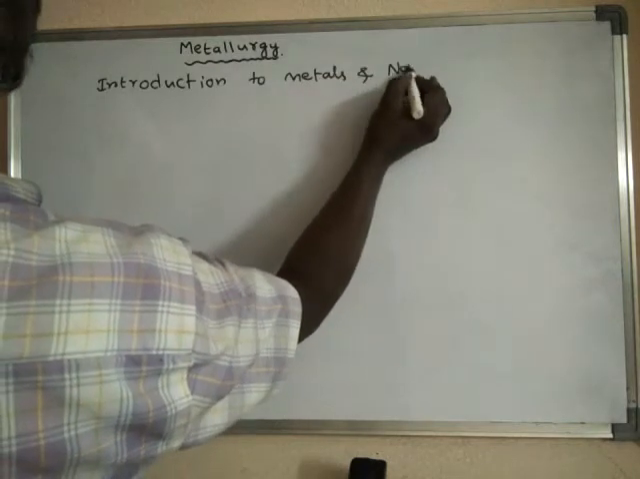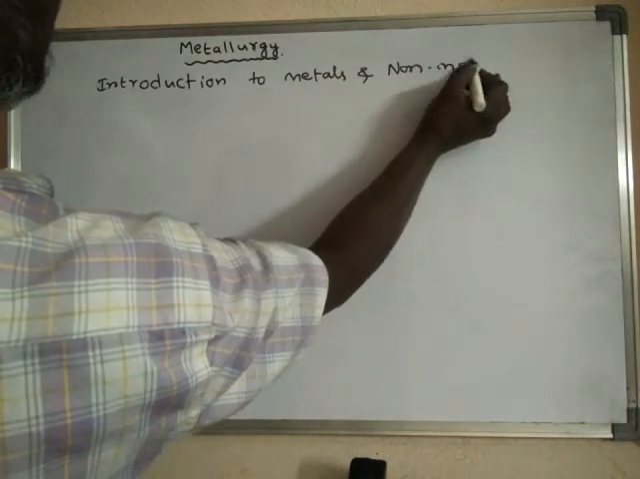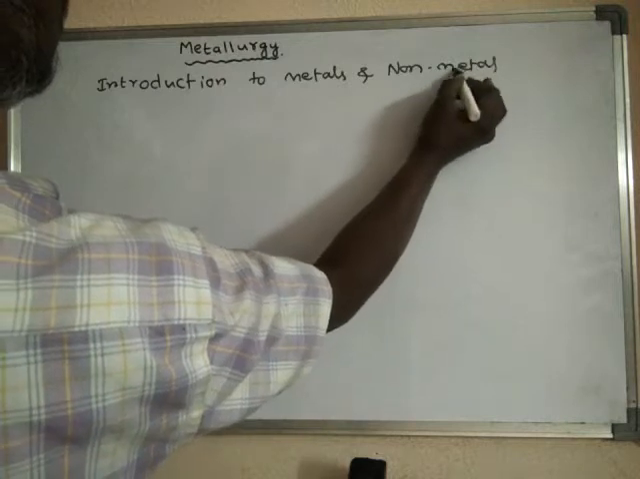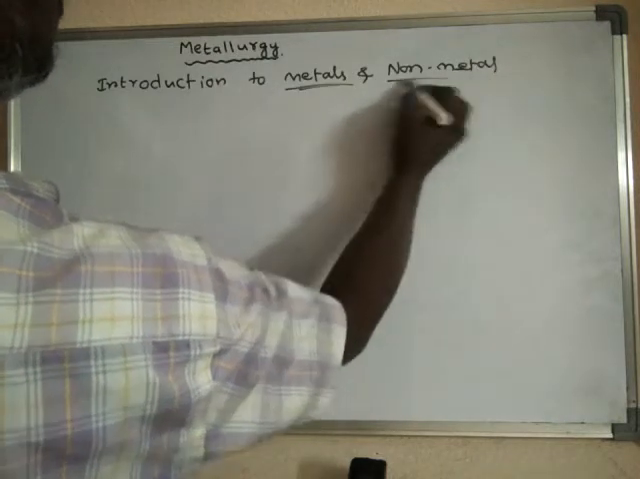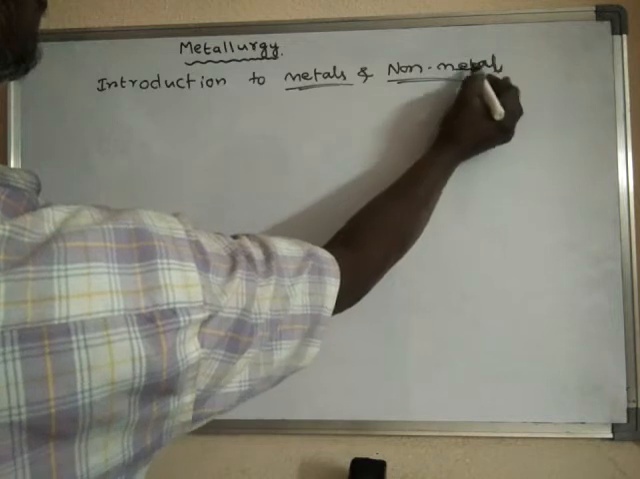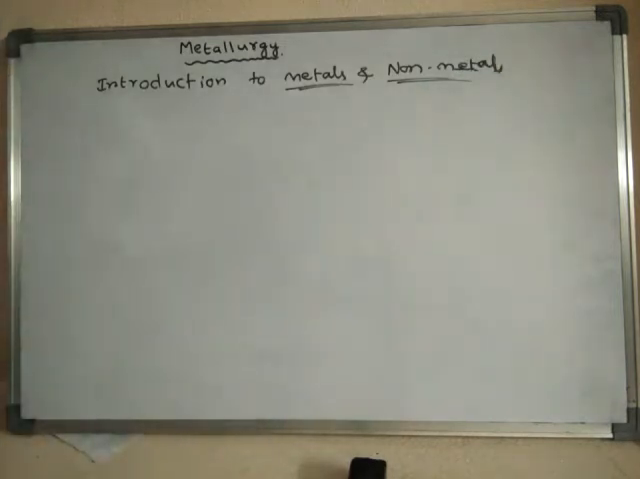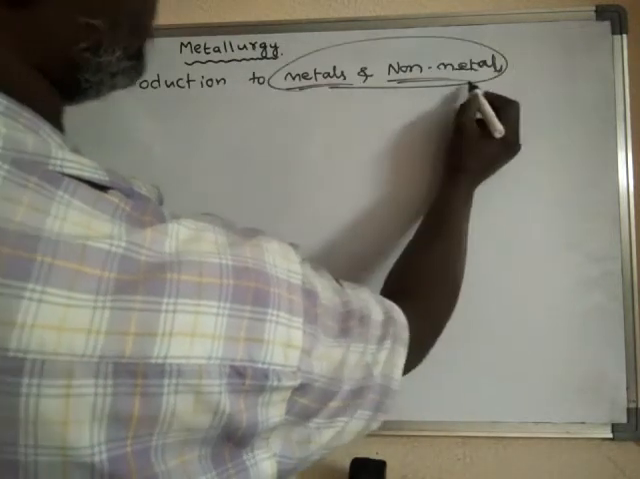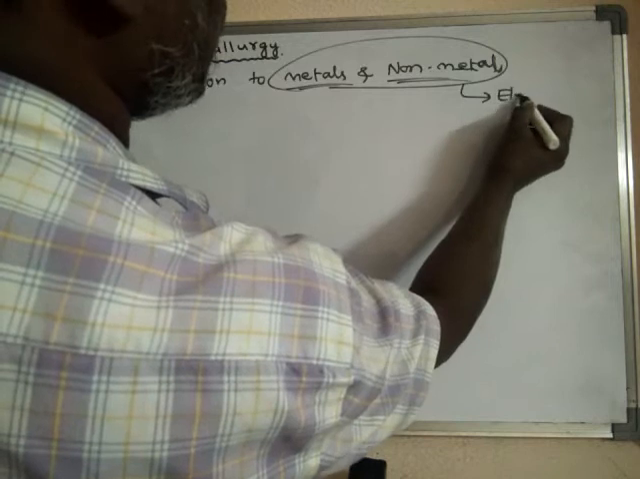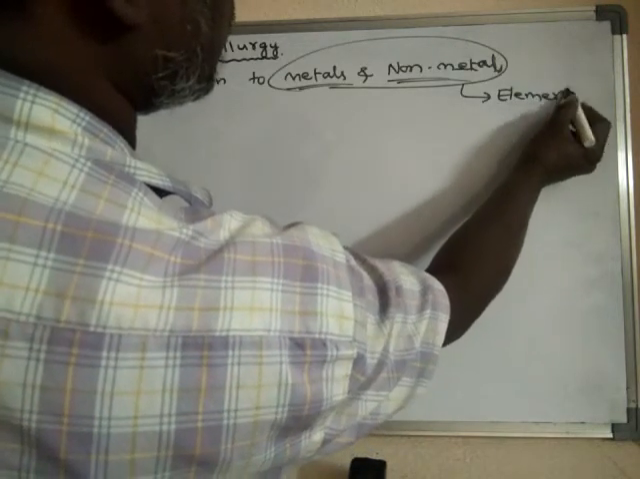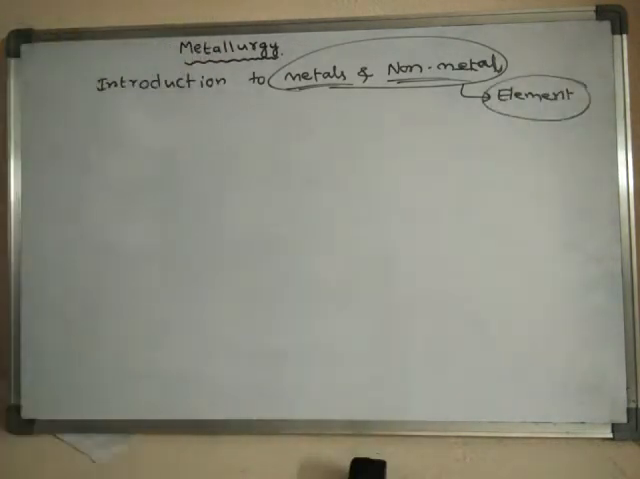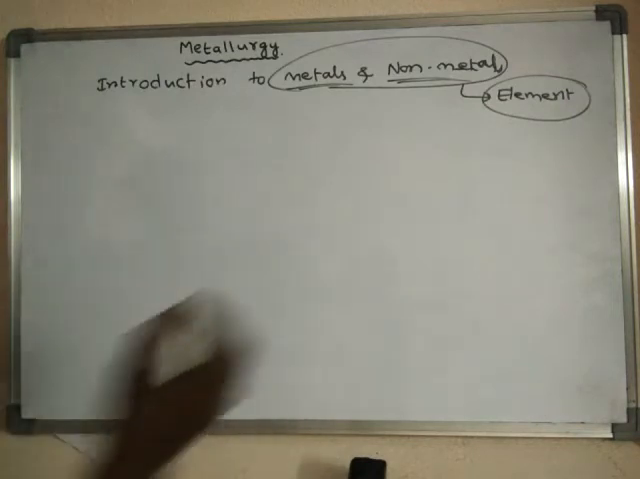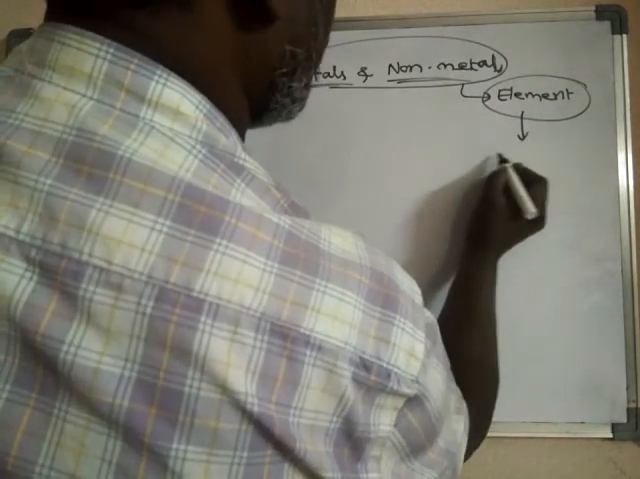Metals and non-metals. What are metals and non-metals? Metals and non-metals are elements. They are elements. Then what is an element? Element is the smallest particle of matter.